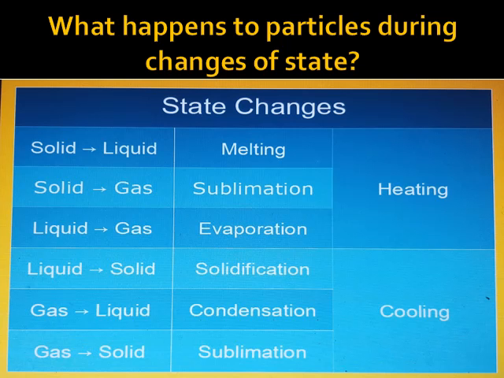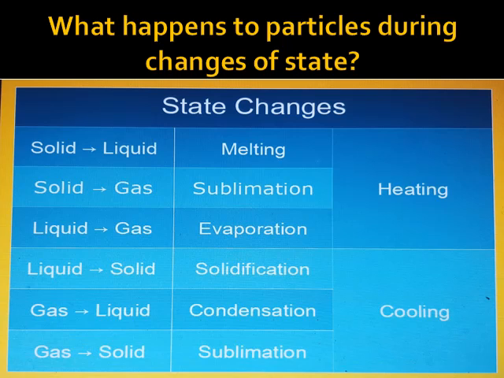Now we will discuss the processes which are involved during change in state of matter. First process, melting, in which solid changes into liquid, and the temperature at which solid changes into liquid is called the melting point. Point means temperature. When solid changes into gas, that process is called sublimation. Liquid changes into gas, that process is called evaporation. During these processes, heat is absorbed from the surroundings. That's why the temperature of the matter increases.